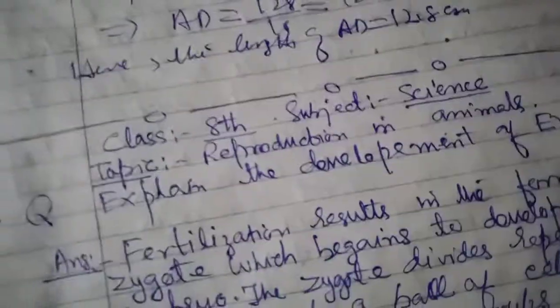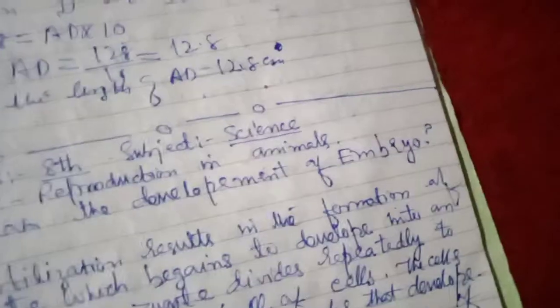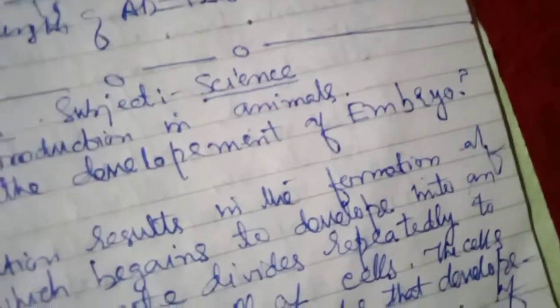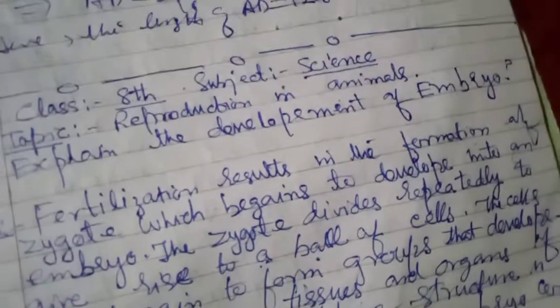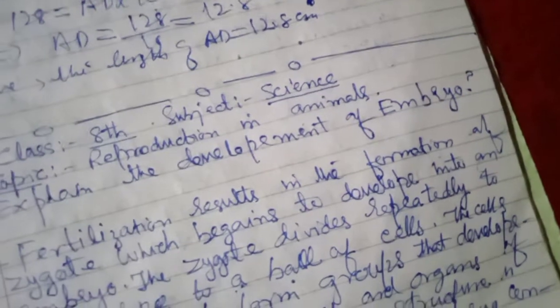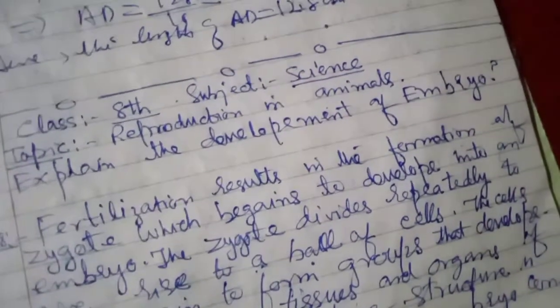The cells then begin to form a group that develops into different tissues and organs of the body. This developing structure is termed as embryo. The embryo attains to develop in the